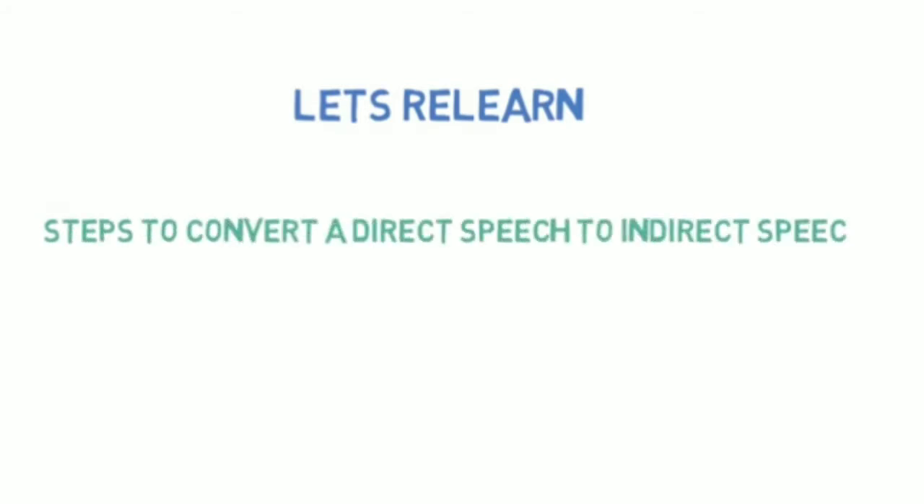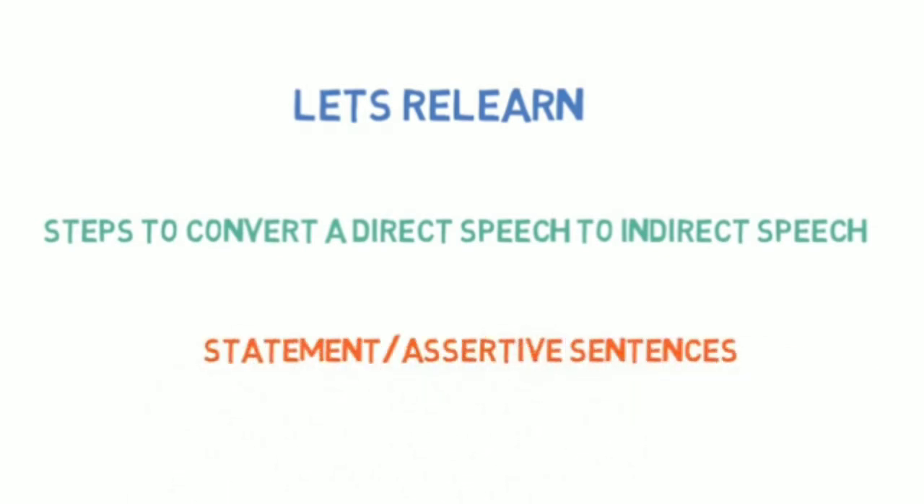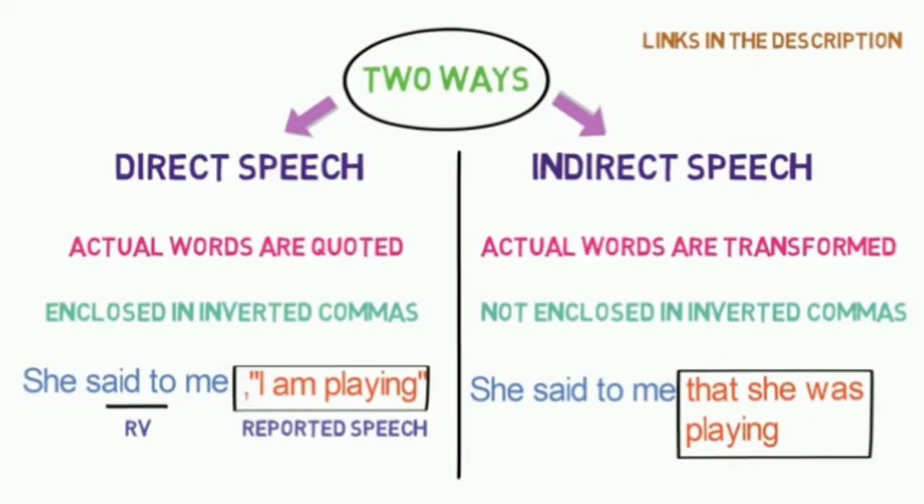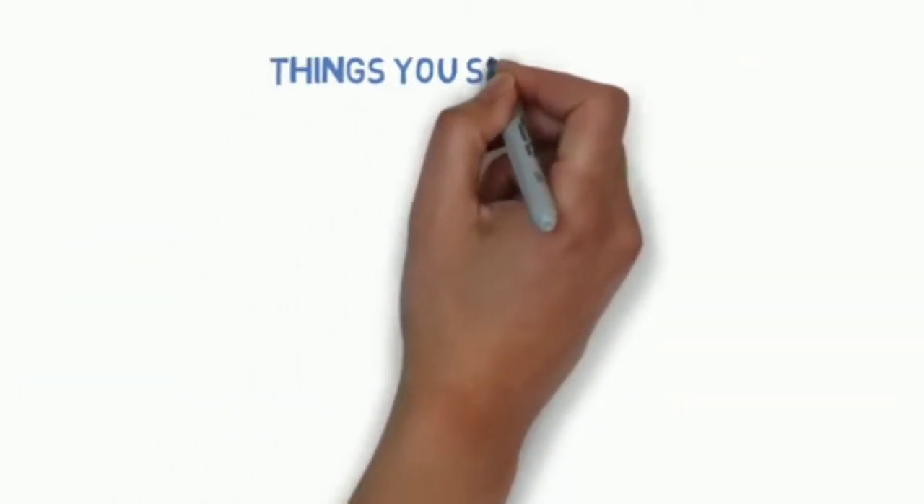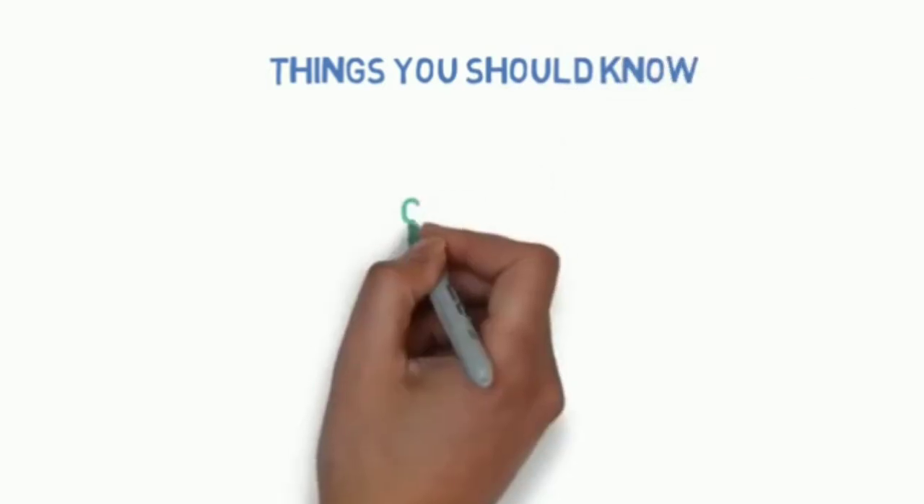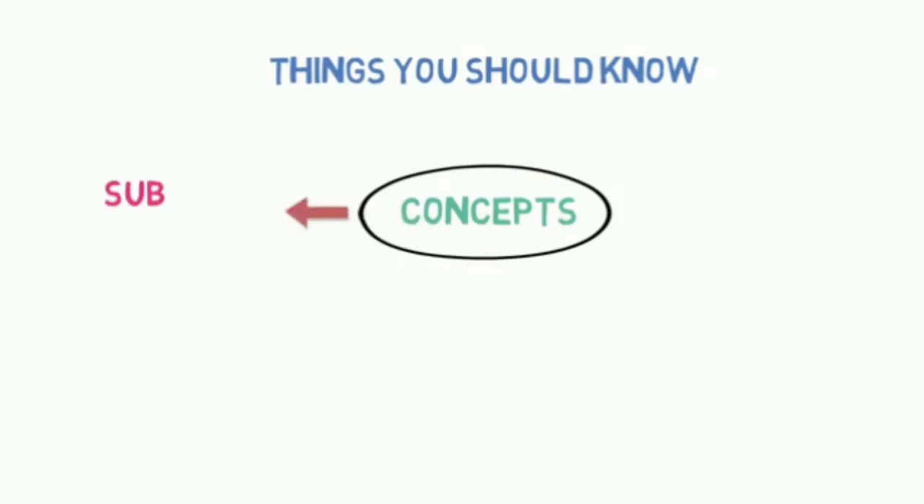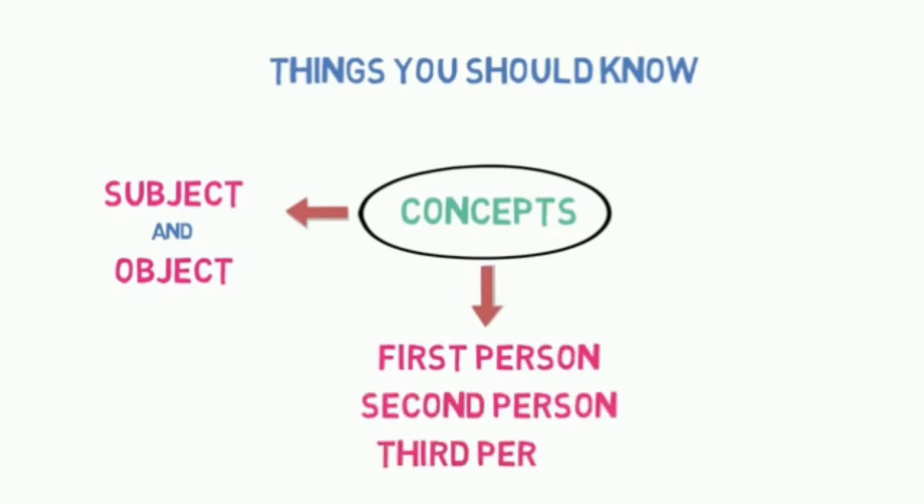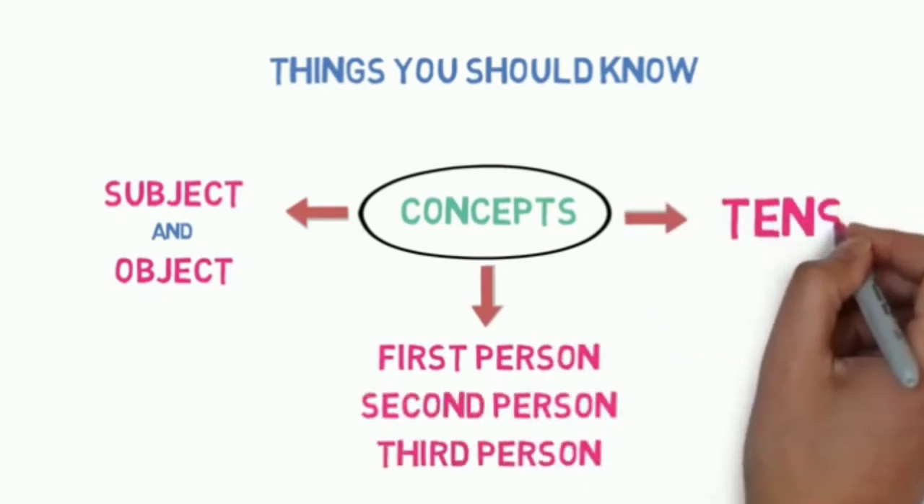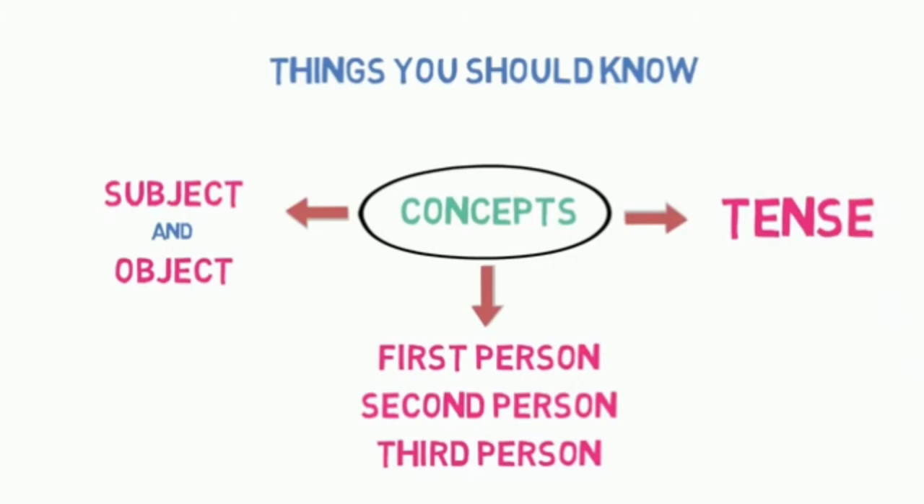Now, let's relearn the steps to convert direct speech to indirect speech for a statement or assertive sentence. But before we begin, there are certain things that you should know very well. There are three important concepts that you must understand properly. First is what subject and object are in a sentence. Second is what first person, second person and third person are. And third is what tense is. We have already discussed all of them in our previous video, but we will quickly revise here.